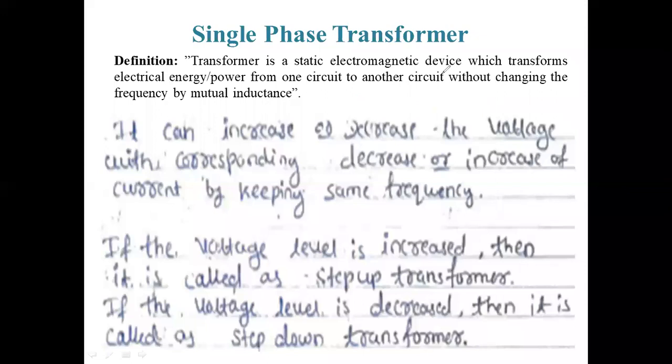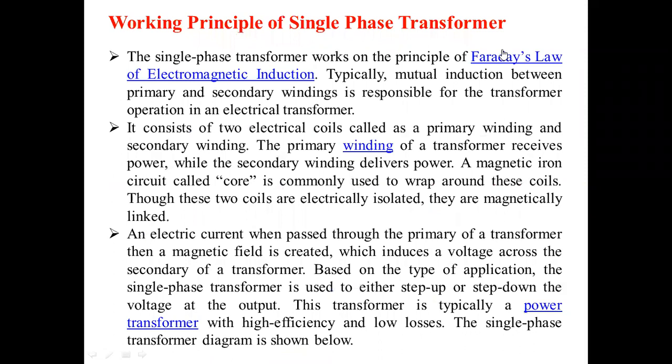Suppose 440 to 200 की है हमने, that is called step down transformer. If the voltage level is increased, that is step up transformer. If the voltage level is decreased, then that is called step down transformer. So is it clear this point? Yes, sir. Definition and how we are going to increase or decrease based on that one. Step up, step down transformers we are going to call that one.